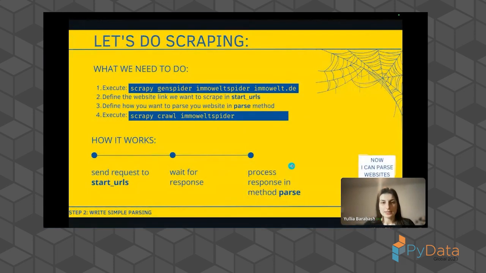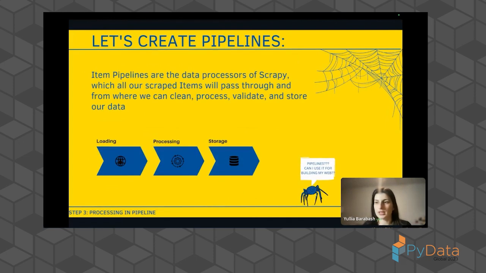But in case we want to do something more, we want to have pipelines. With pipelines, basically, we can process our information.